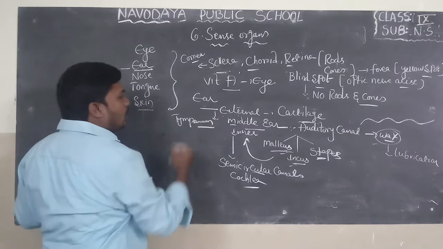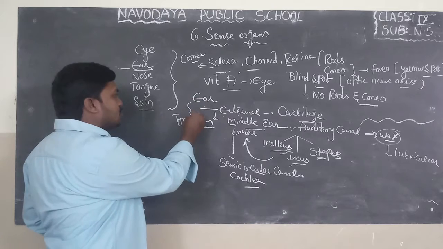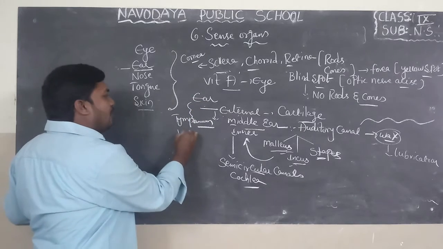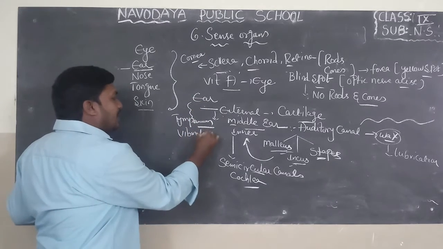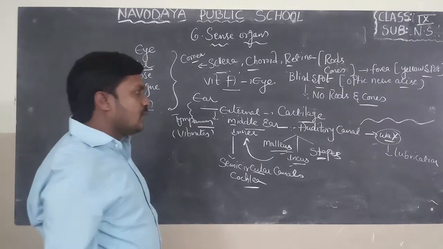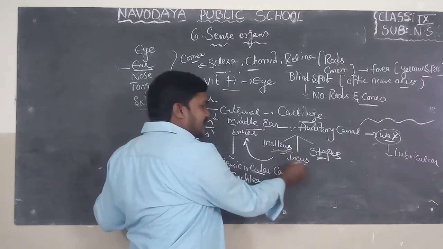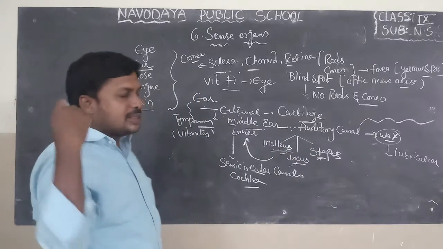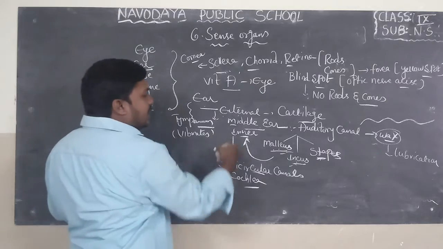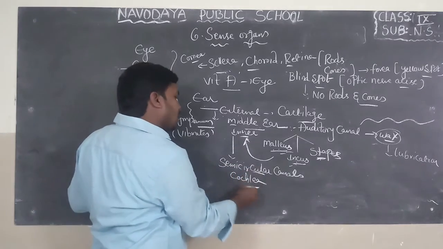In Telugu it is called karnabheri. When sound waves touch the tympanum, it vibrates and sends sound information in the form of waves to the middle ear, to the malleus, incus and stapes. Onwards, the message is passed to the inner ear, that is the semicircular canals and cochlea.